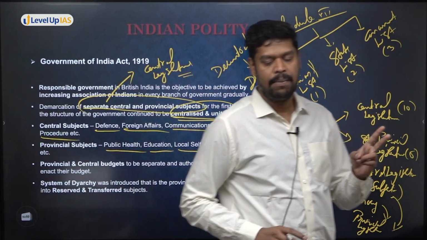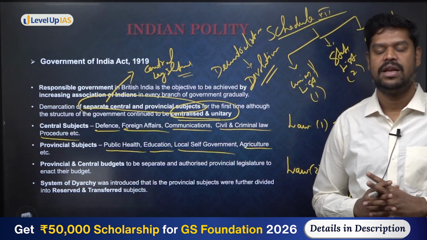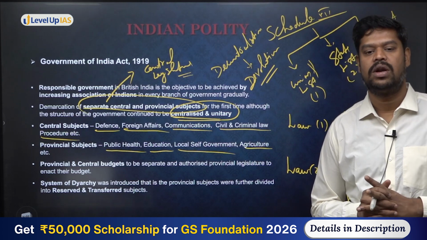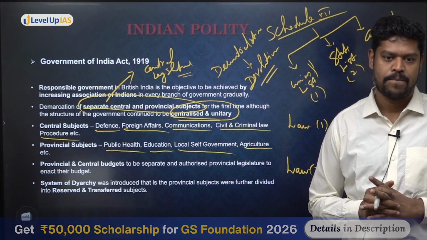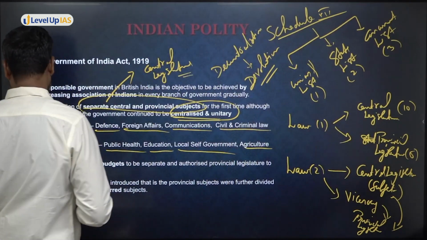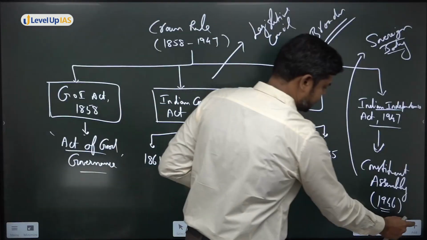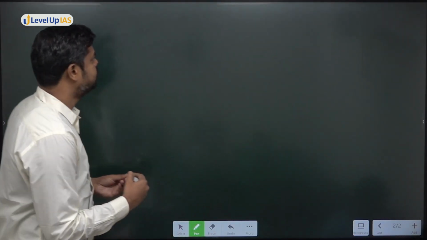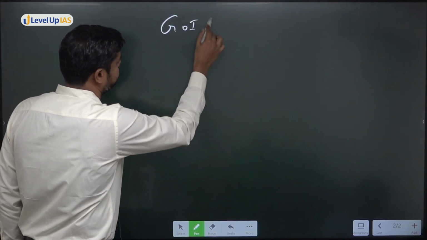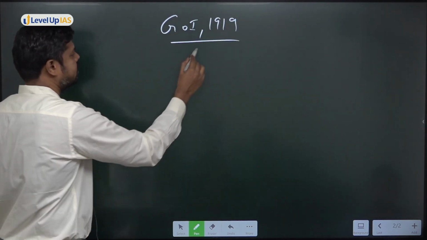So first of all, try to understand that there was something which is called devolution of powers. But the most important thing is the Government of India Act 1919 has also allowed for a system of what is called diarchy. Now, what is the system of diarchy? Try to understand. I'll just explain this and then I'll go back to the slide. So it is the Government of India Act 1919 which has brought in a system of what is called diarchy.